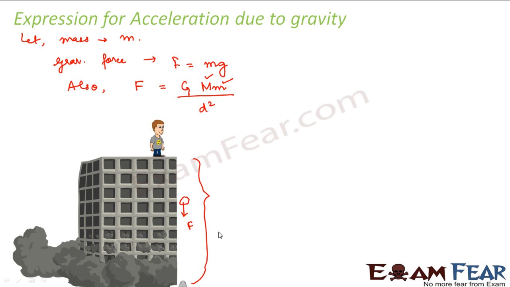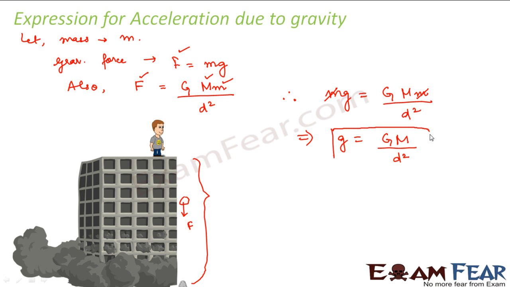Therefore, this force and this force are equal. The force of attraction between the stone and the earth is the force with which the stone is attracted towards the earth. Therefore mg is equal to capital G M m divided by d square. So m and m will get cancelled, and small g is equal to capital G into capital M divided by d square.